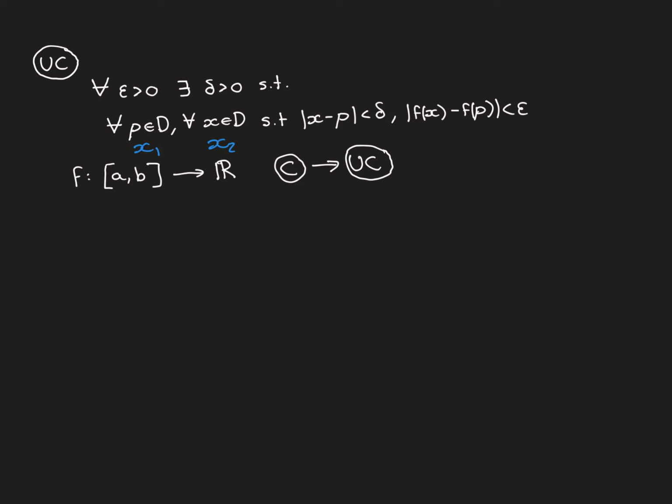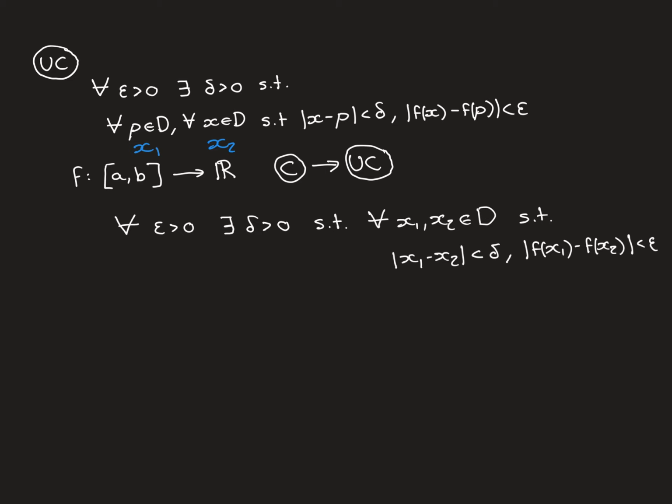So I'll write this out. So here it is now written out in terms of x1 and x2. So for all epsilon greater than 0, there exists a delta greater than 0 such that for all points in the domain x1 and x2, such that the difference between them, the modulus of their difference, is less than delta. So if they're closer to one another than this amount delta, then if you look at their two image points, f of x1 and f of x2, they are within epsilon closeness of one another.